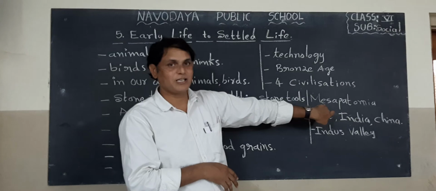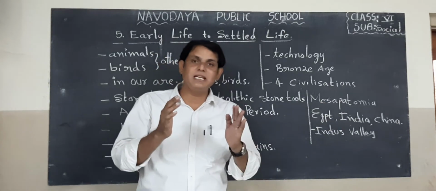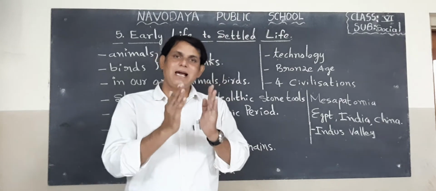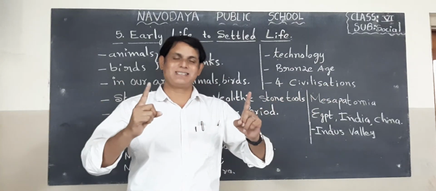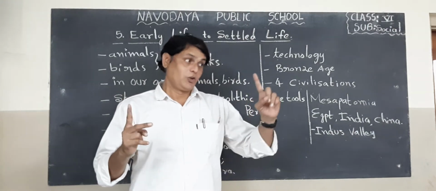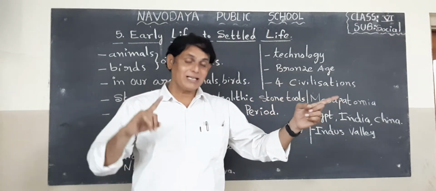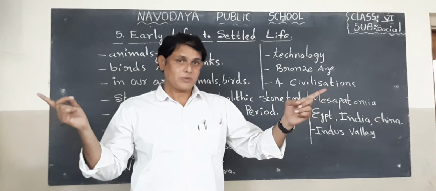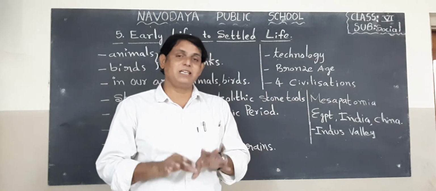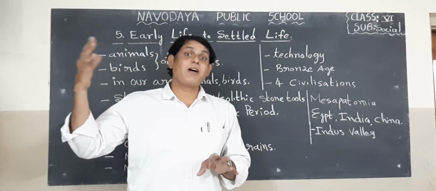Mesopotamia civilization. Children, do you know the meaning of Mesopotamia? Mesopotamia means a land between two rivers. What are the two rivers? Euphrates river, Tigris river. What is Mesopotamia today? At present, Mesopotamia is Iraq.